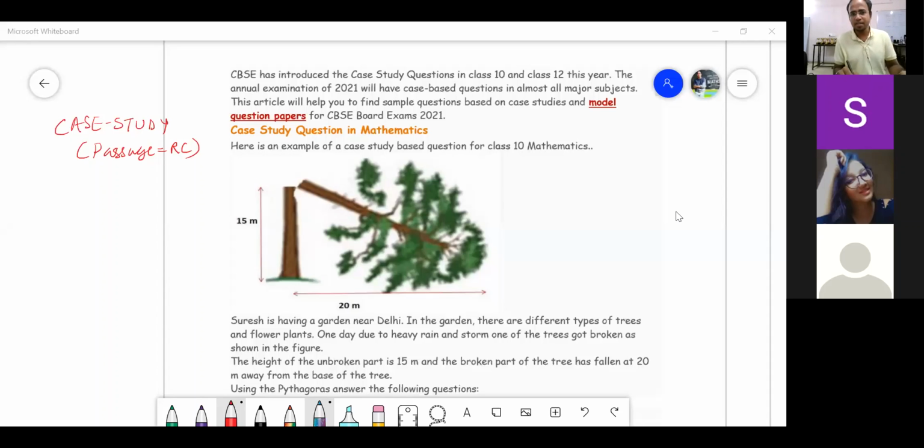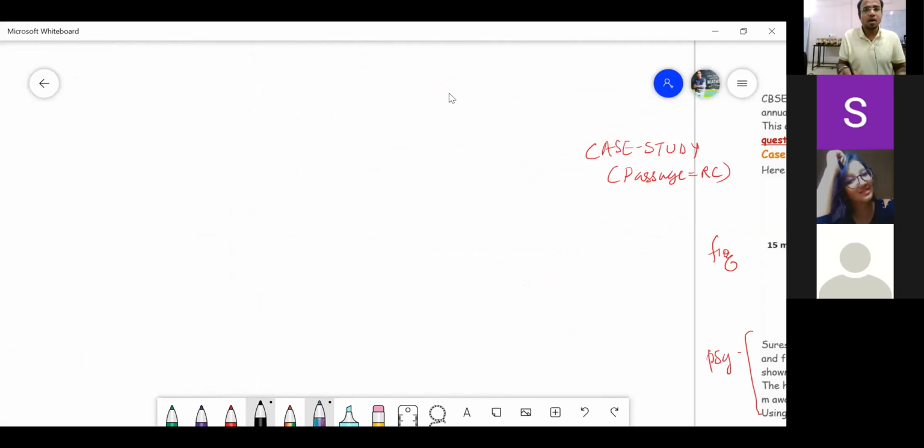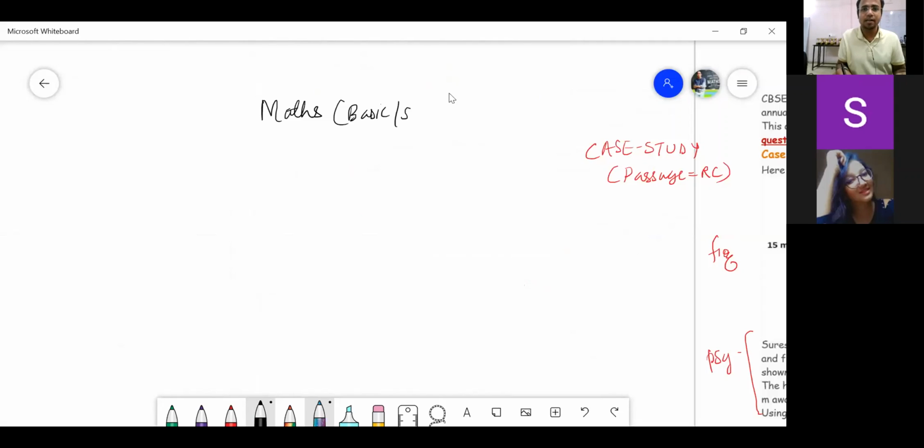So here comes a passage with the help of a figure. There is a figure given and there is a whole content given in the form of passage. We have to read and answer the questions based on that. But before that, I would like you to understand, my dear students, that you should know your maths paper, either it could be basic or it could be standard, but both have the same code. The same code is 241.